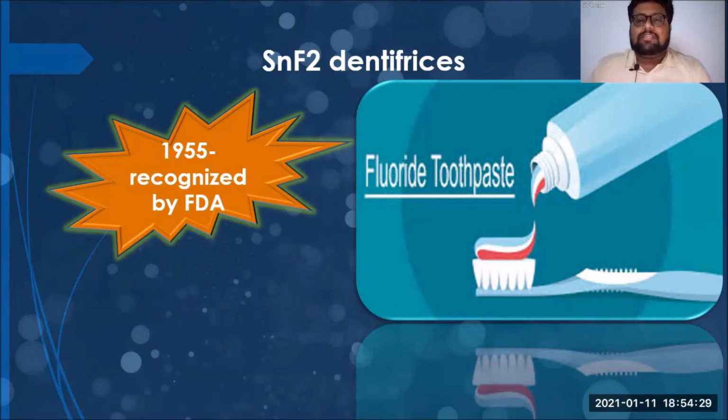What are the disadvantages of stannous fluoride? The first and foremost disadvantage is metallic taste. Stannous fluoride is supposed to give a metallic taste while using it. This metallic taste is always an irritant while using, and hence it is not used. The second foremost disadvantage of stannous fluoride is that it is going to cause pigmentation of your teeth or gums. This pigmentation doesn't occur immediately after using the toothpaste, but when it is used for a longer time, it leads to pigmentation.